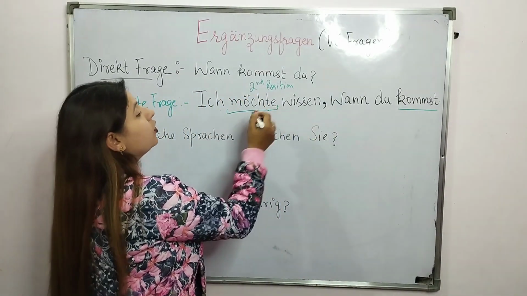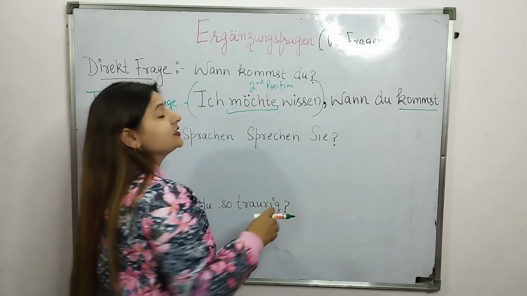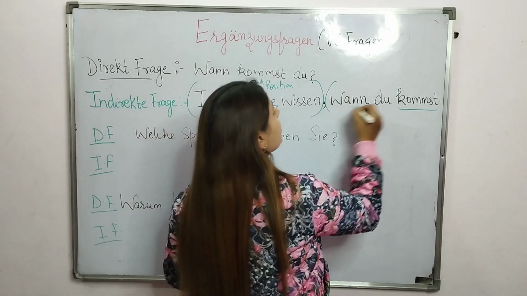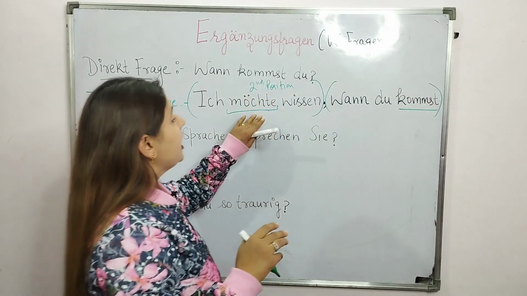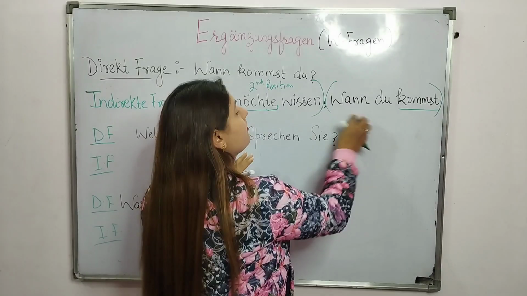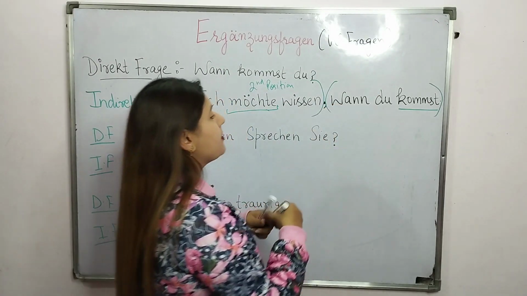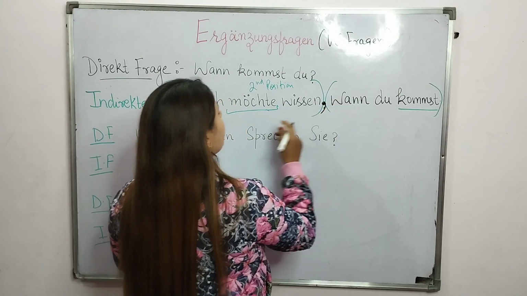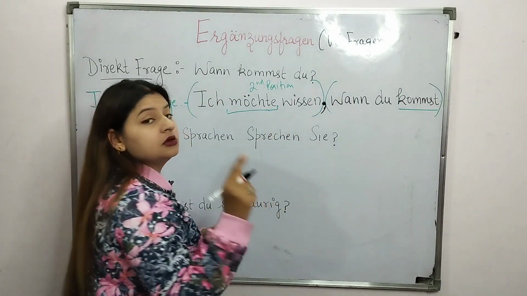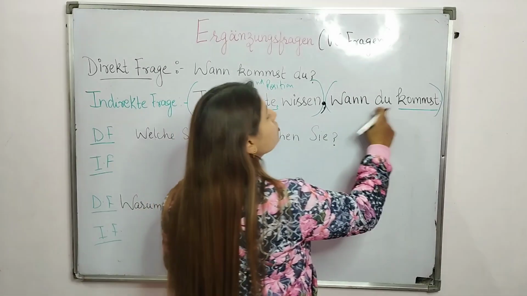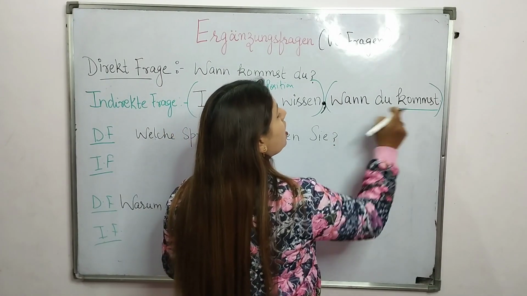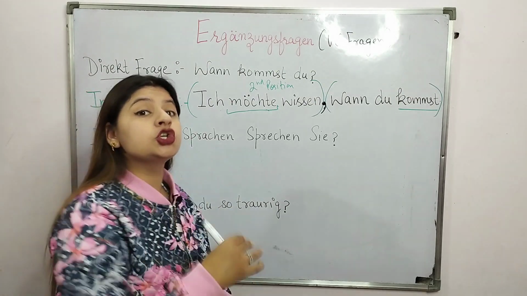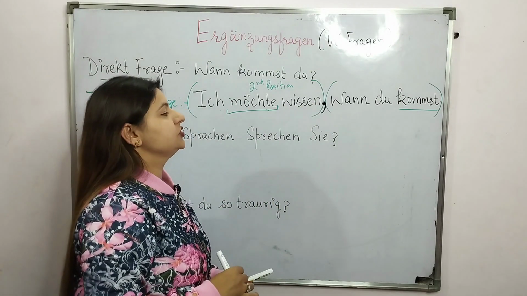So, before the comma, it is a Hauptsatz, main sentence, verb at the second position, and after the comma, Nebensatz. We have to connect both sentences with a comma. Ich möchte wissen, comma, wann du kommst. The verb should be in the last position.